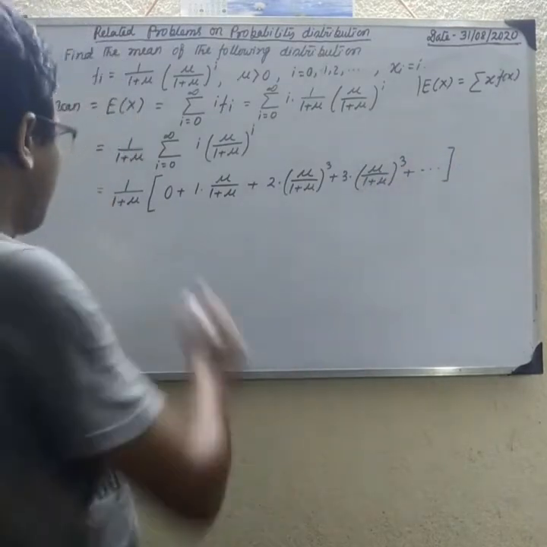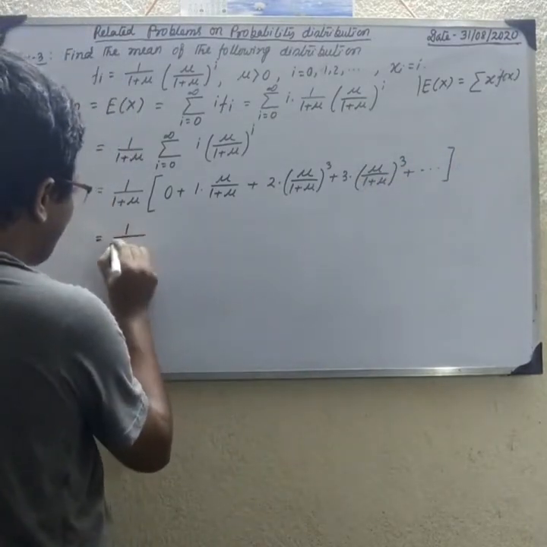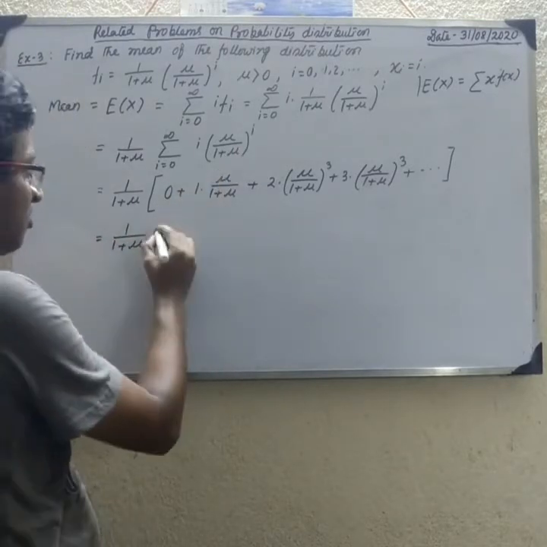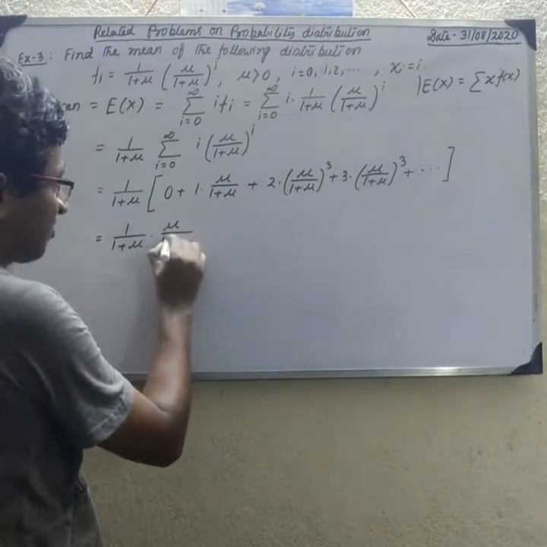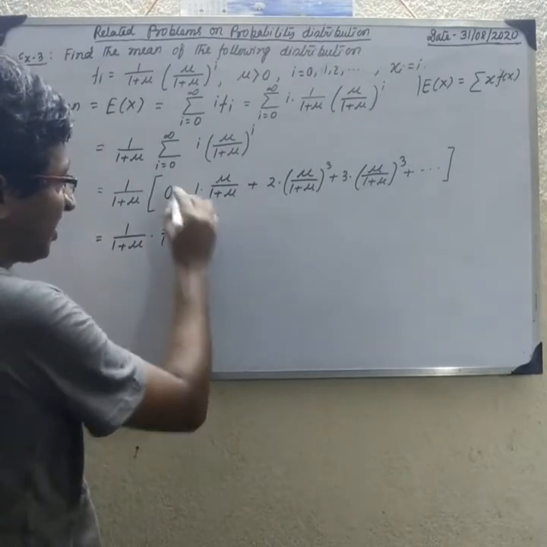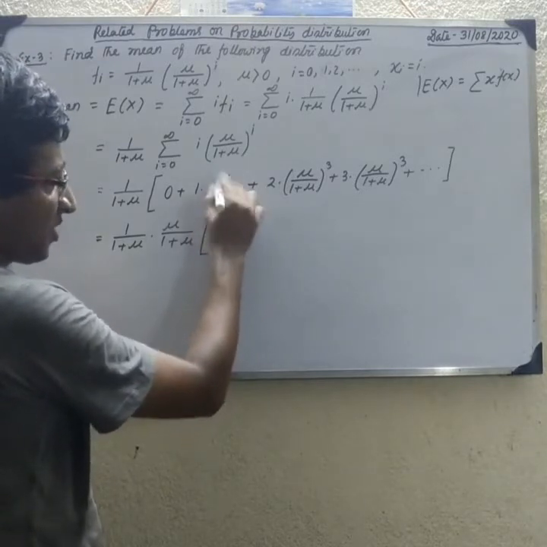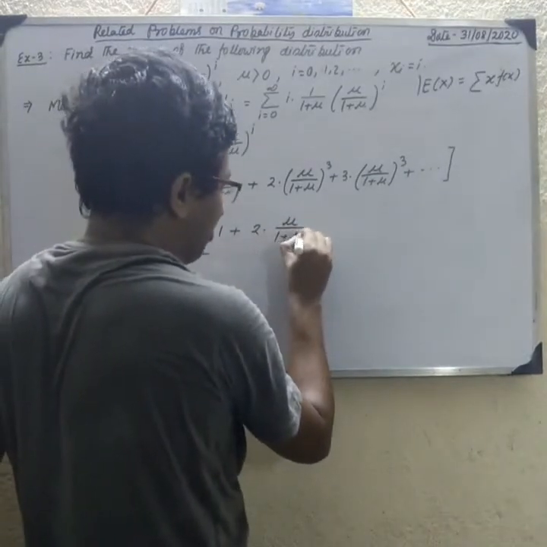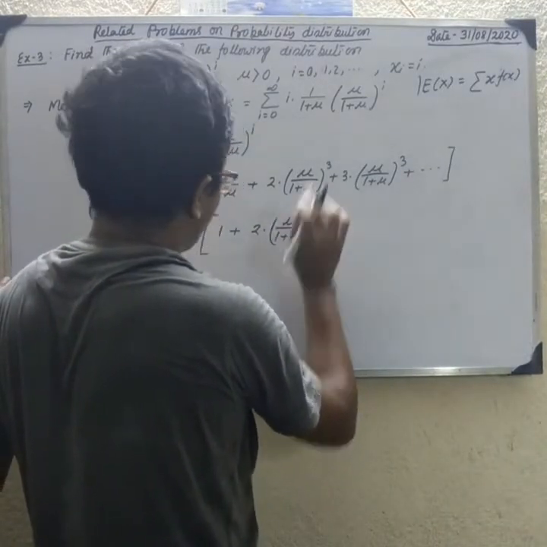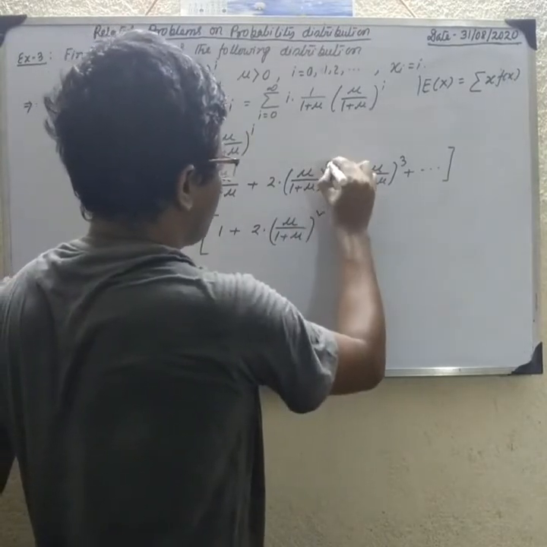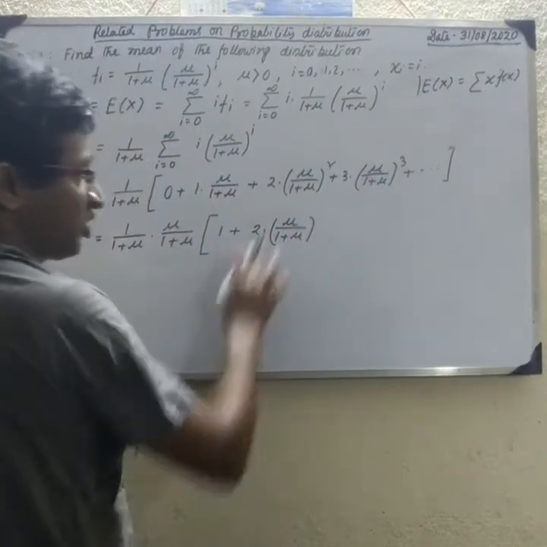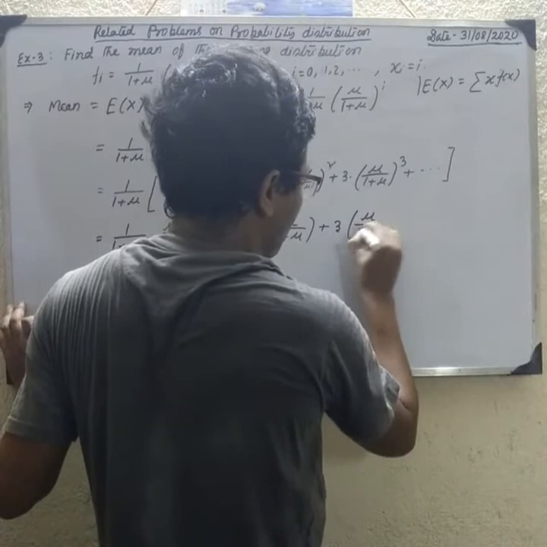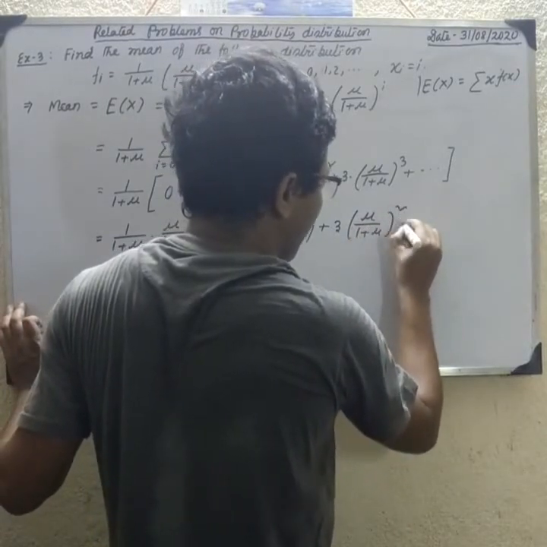Next, 1 by 1 plus mu, and we take the term mu by 1 plus mu common. What is in the bracket? This is the 1, plus 2 into mu by 1 plus mu, plus 3 into mu by 1 plus mu whole square, and so on.